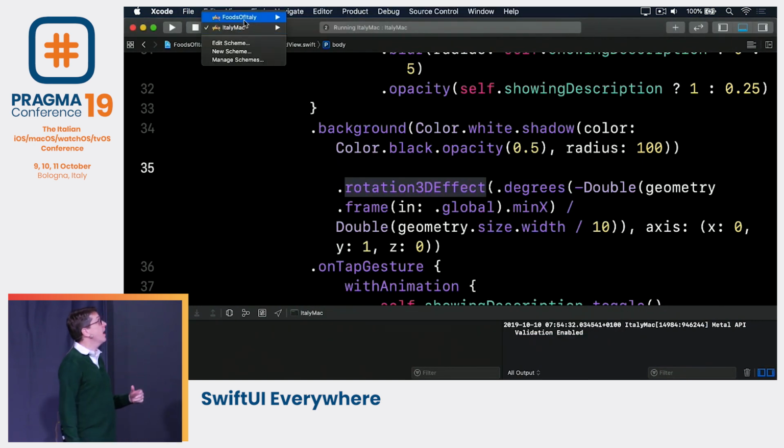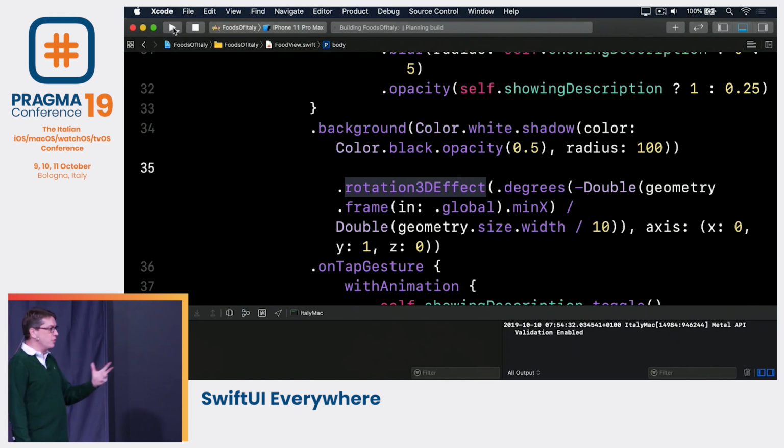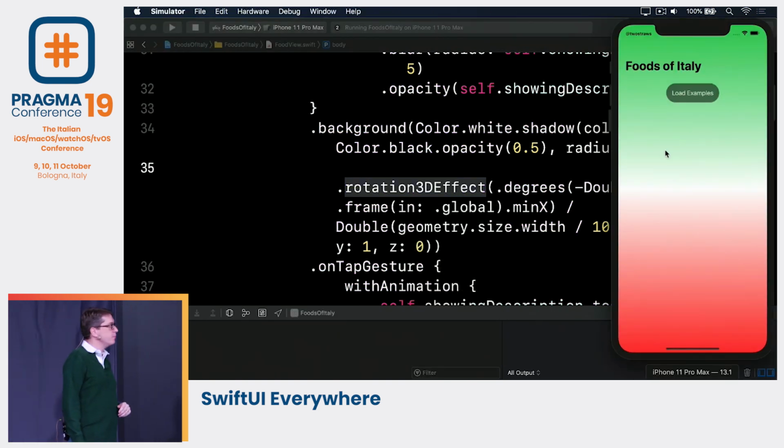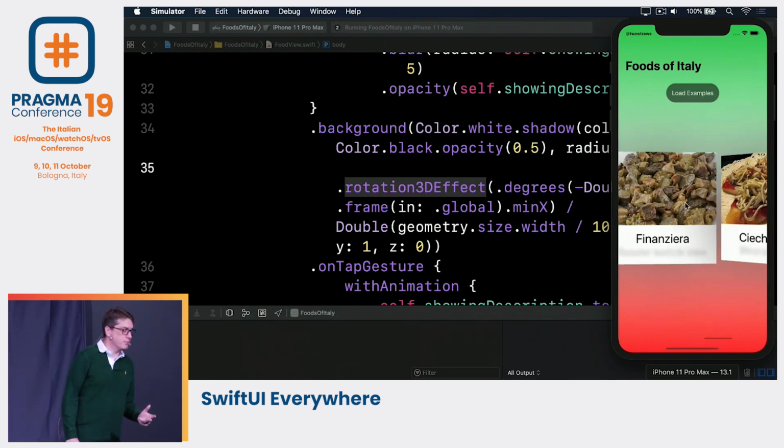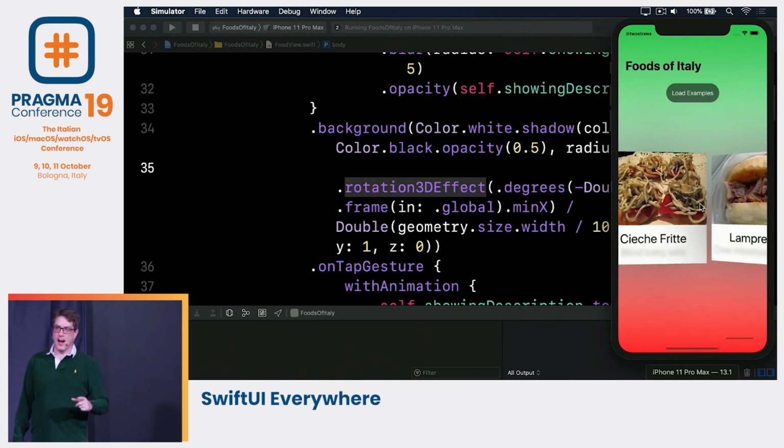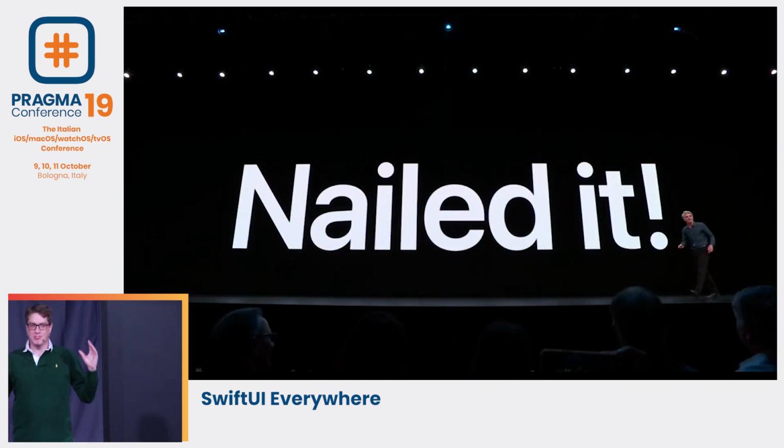We can go ahead and change our target, go back to the iPhone again, run the code one last time, and we see exactly the same cover flow style effect out of the box. And that's exactly the kind of SwiftUI code you can get really, really easily. That's what it's best at, doing really custom, advanced, interesting, Metal-driven user interfaces.